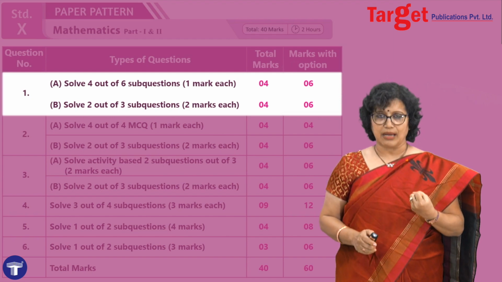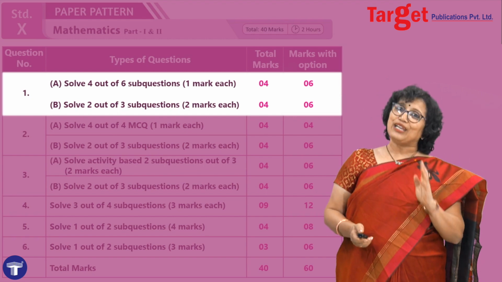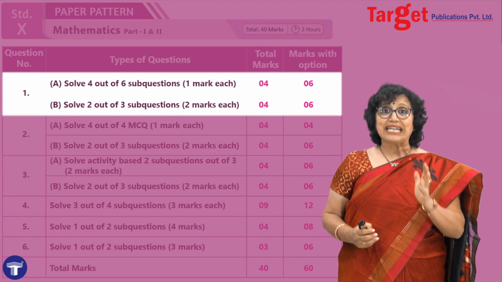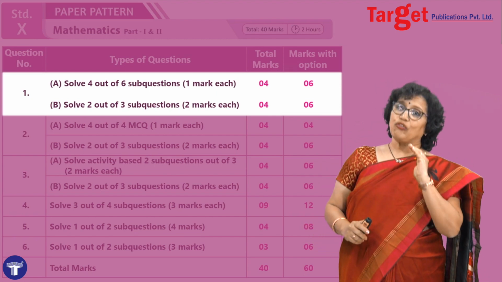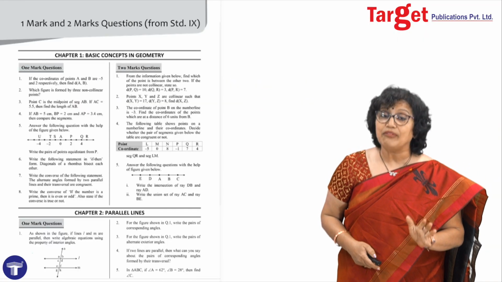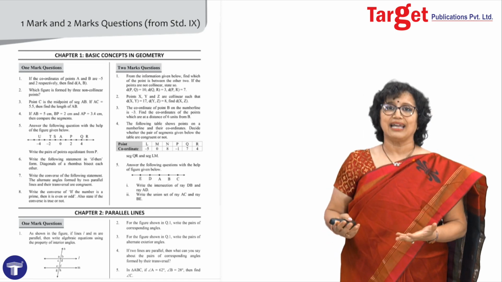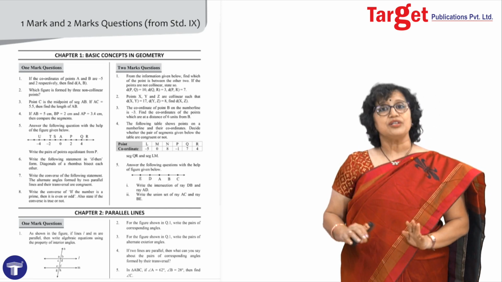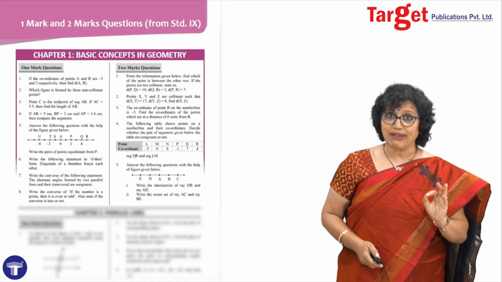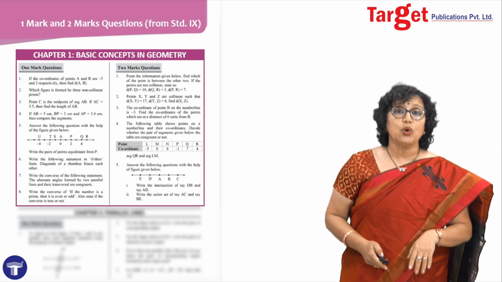Now, where do these questions come from? They come from 9th standard. Don't you think it's almost a lottery? You already know what you have done in 9th standard, and it can fetch you 8 marks if you prepare well. Of course, it is not going to come on a platter. You will have to practice. So, in our book, we have given a separate section of class 9 problems where you can practice and revise them well. By doing this, you can always attempt question number 1A and 1B, where 1 mark questions and 2 mark questions are covered. Now let us go to the next one.